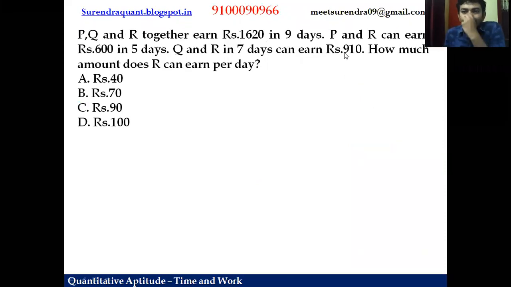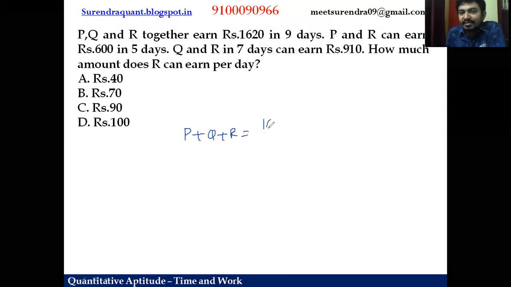So this is the last question. Let's see. P, Q, R together earn 1,620 in 9 days, right? What is the 1 day money then? Divided by 9. So it is 180, right? 9 goes 1 time, 7 remainder. 9 7s are 63... 180. So the PQR 1 day salary is 180.